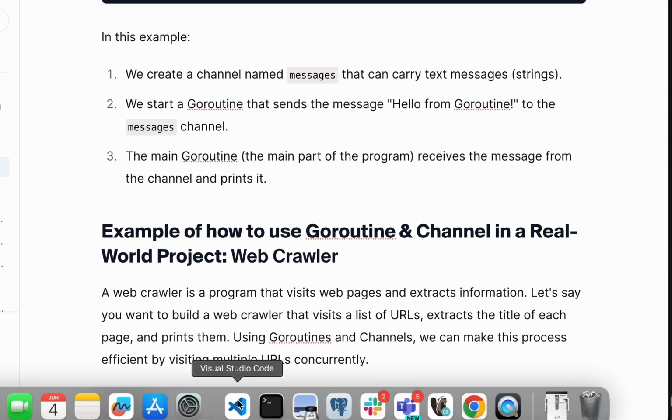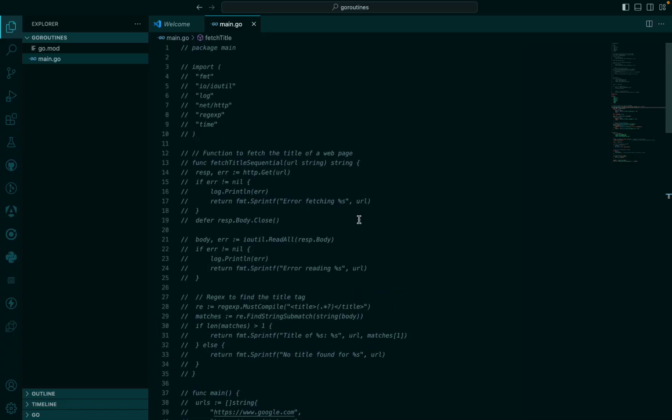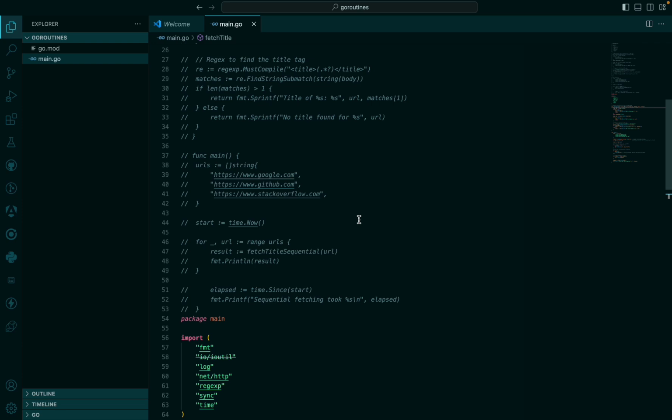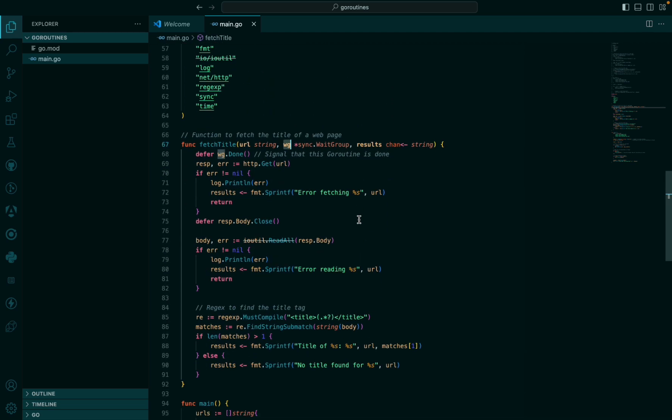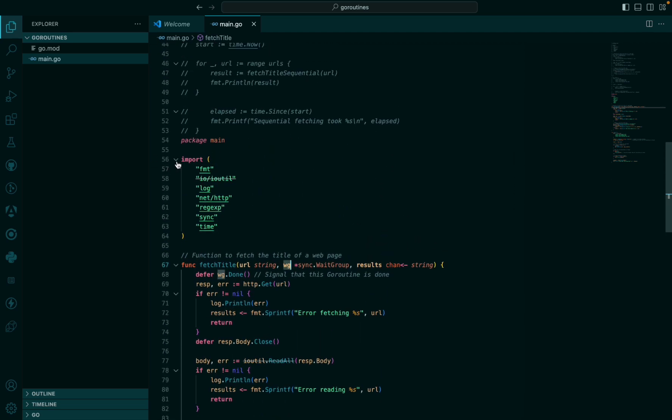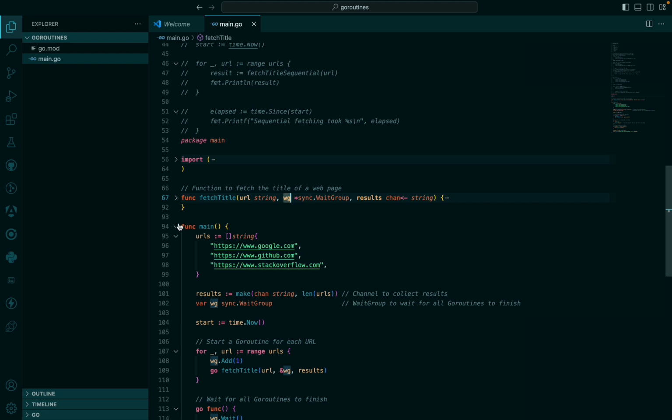Let me take us to VS Code. I want to show us a comparison now. I created an implementation where I don't use Goroutine to achieve this simple web crawler, and the other one, I use Goroutine to achieve this simple web crawler. Now, here, let me just comment this out, from here down to this place.